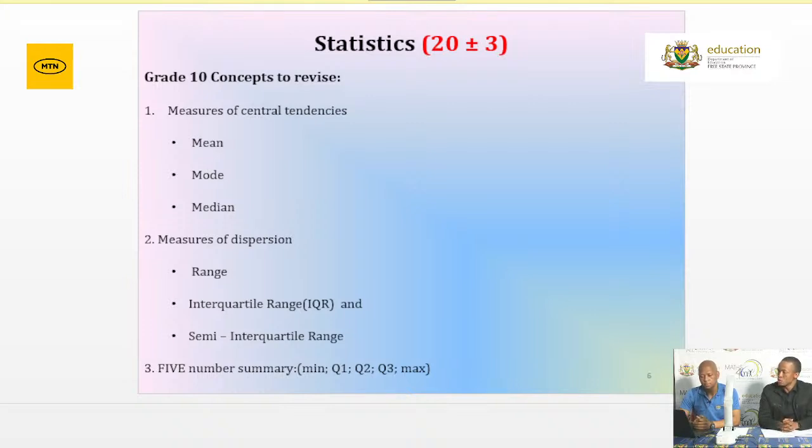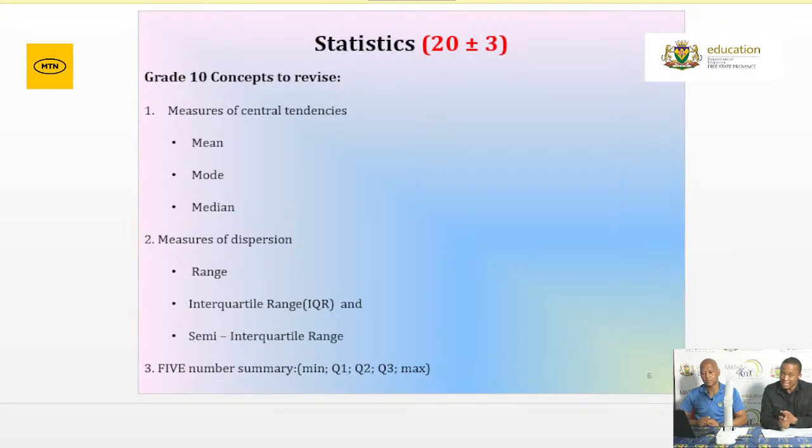Secondly, we have measures of dispersion. That's where we talk about the range, the interquartile range, as well as the semi-interquartile range. And I might include under measures of dispersion the standard deviation as well as the variance. They also fall under measures of dispersion. Again, please make sure that you practice as many questions under grouped as well as ungrouped data.